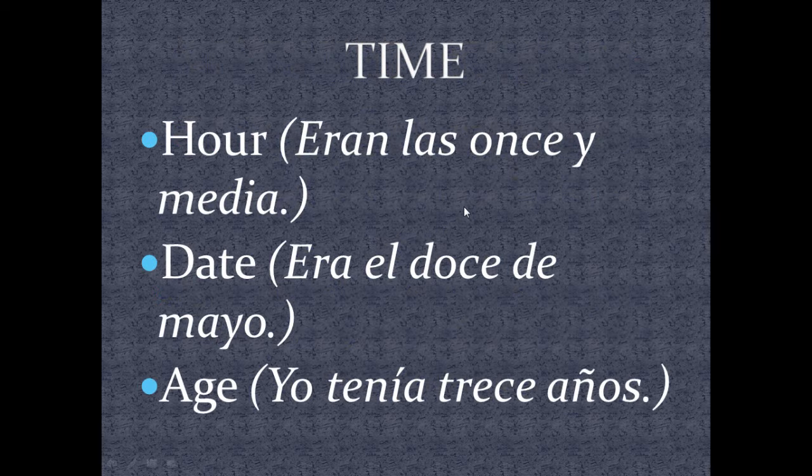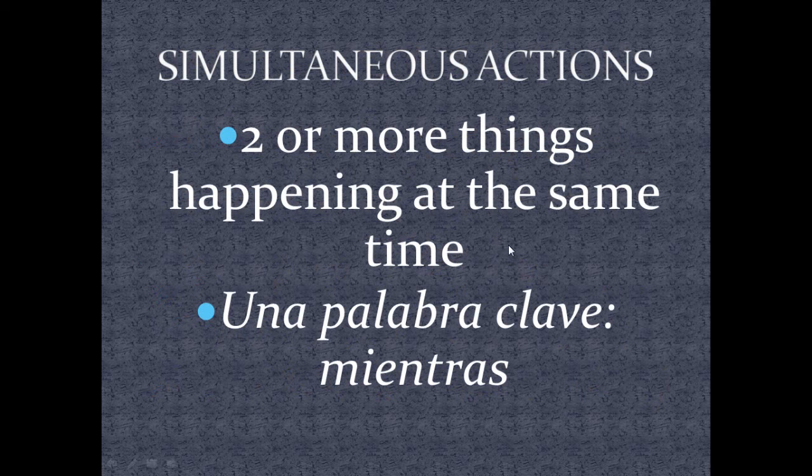Moving on to time, we're talking about the hour, eran las 11:30, date, era el 12 de mayo, and age in the past, yo tenía 13 años. Finally, we move on to simultaneous actions, which talks about 2 or more things happening at the same time. So una palabra clave, a keyword here, is mientras. We're talking about, for example, yo cocinaba la cena mientras mi hijo hacía la tarea. I was cooking dinner while my son did